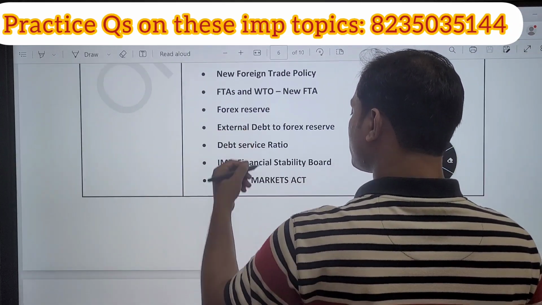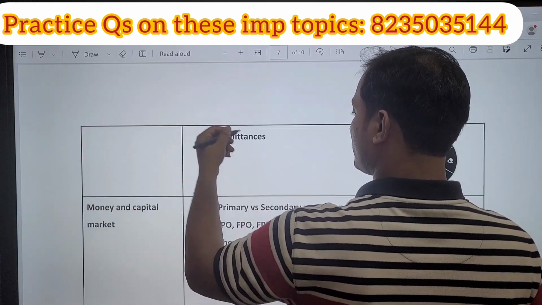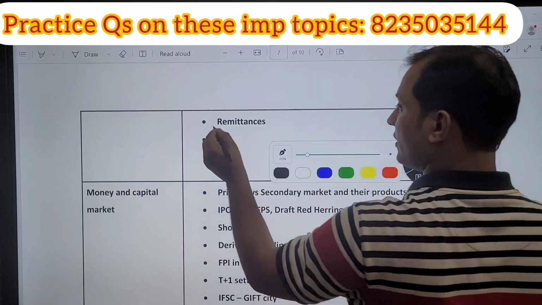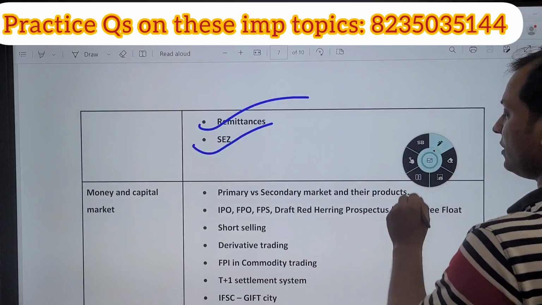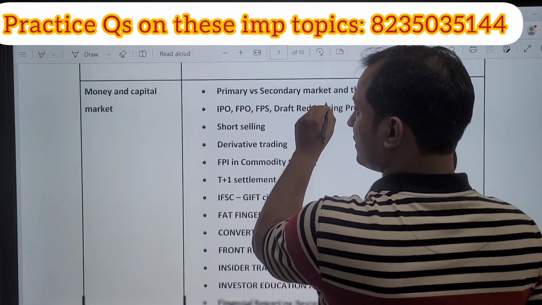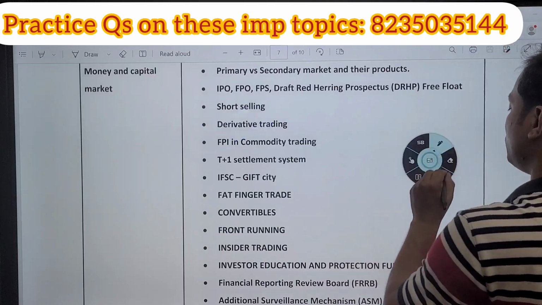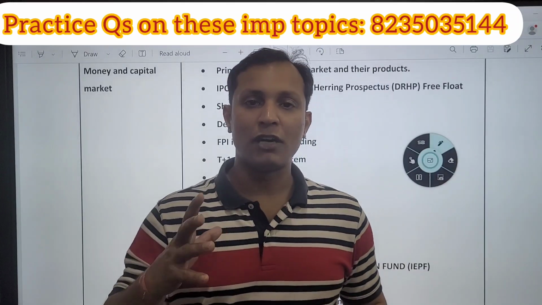Next, the Digital Markets Act may also be asked. Remittances are again very important this year, and SEZs are also in the news. Guys, the last topic was a new topic this year. UPSC has not asked many questions on it in previous years, so you have to be very cautious.